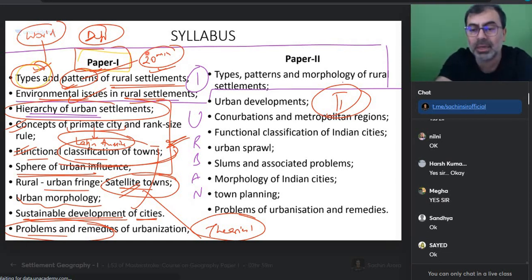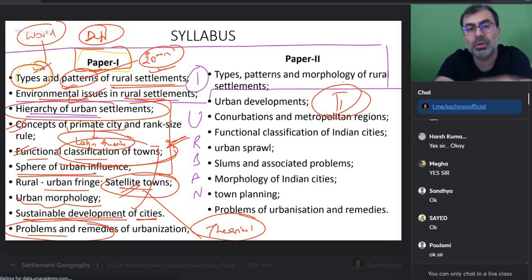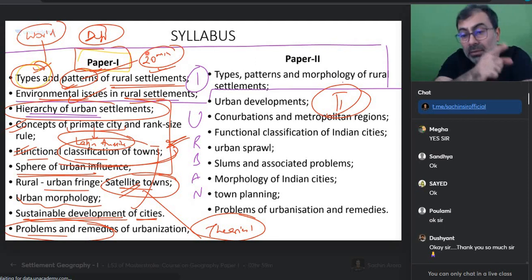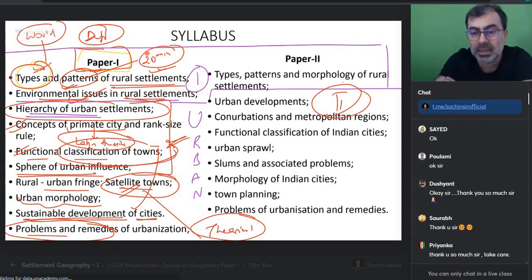Yes, it is just studying the places where people live. So basically you understood. I want to give you some material on types and patterns of rural settlement, and even environmental issues. Detailed notes are given to you. As I say, the notes part will be from what is given in the class. You can use that, but your understanding has to be there. Get it? So this is what I want.